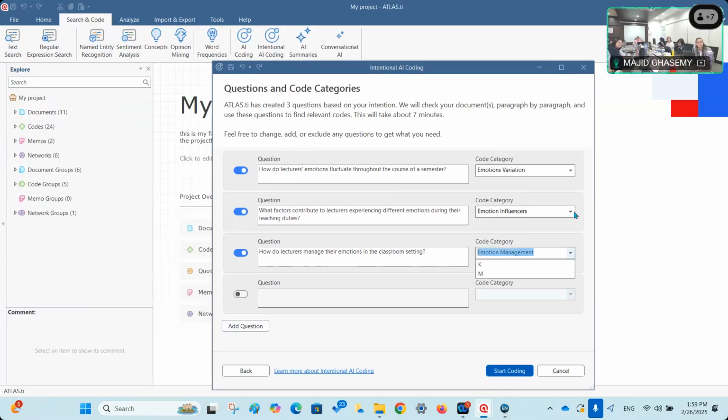Here you can also see the emotions, I mean the category codes that have been proposed for them. All right. So I don't want to add more questions. Let's just do the coding.